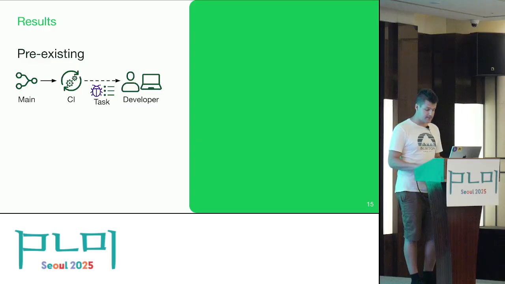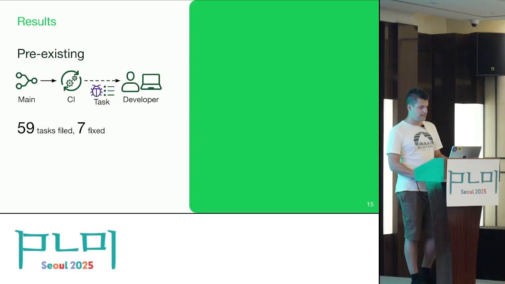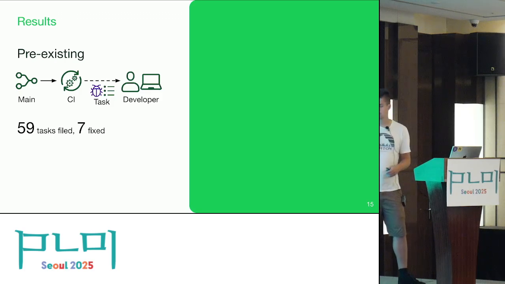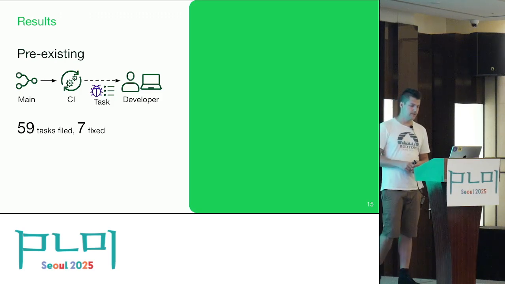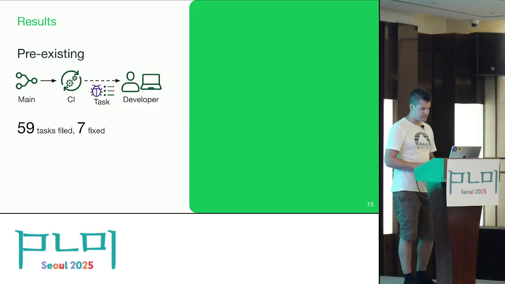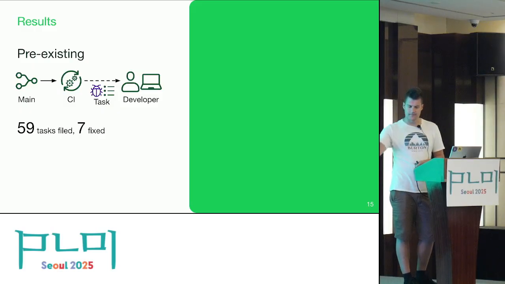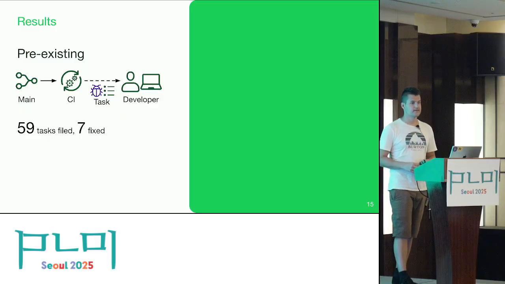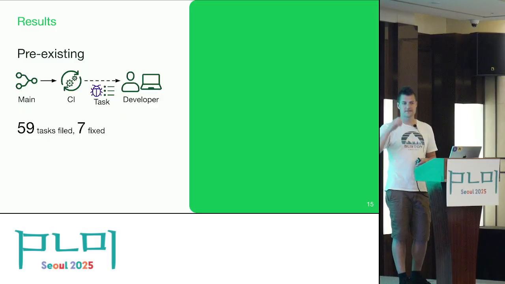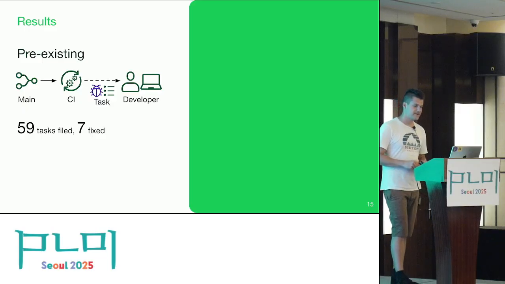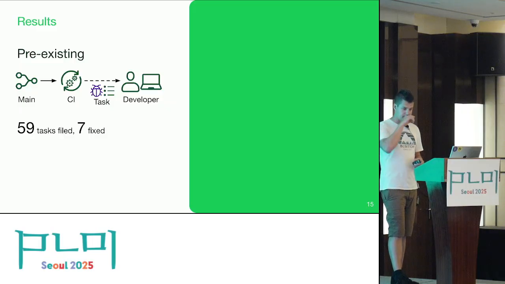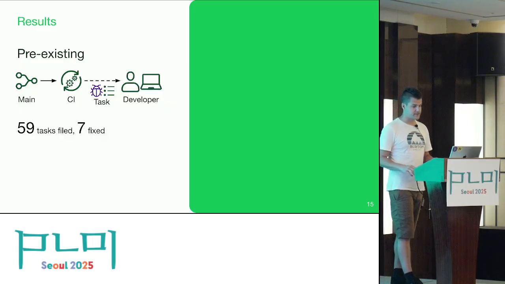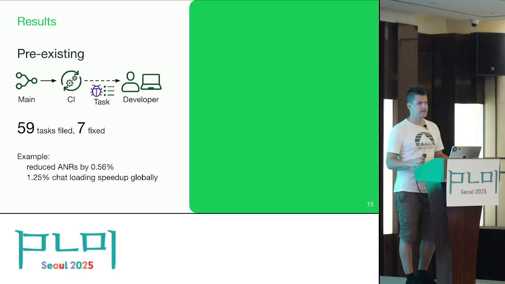And so to give some results, in terms of the pre-existing issues, we filed around 60 tasks in a semi-automated way. And so far, in the first 3 months, I think, up until the paper was written, 7 have been fixed, which is not a huge number. In general, this was sometime in the beginning of the year, so that's not really the season where people fix pre-existing problems. However, some of them we could relate to actual production data, and there was one particular example